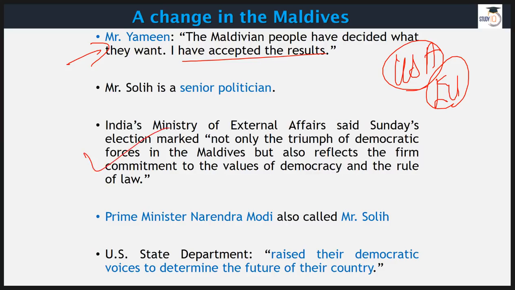India's Ministry of External Affairs has, of course, appreciated this change of guard, this triumph of democratic forces. Prime Minister Narendra Modi had a telephonic conversation with Mr. Solih. The United States State Department has also issued a statement that the people raised their democratic voices to determine the future of their country.